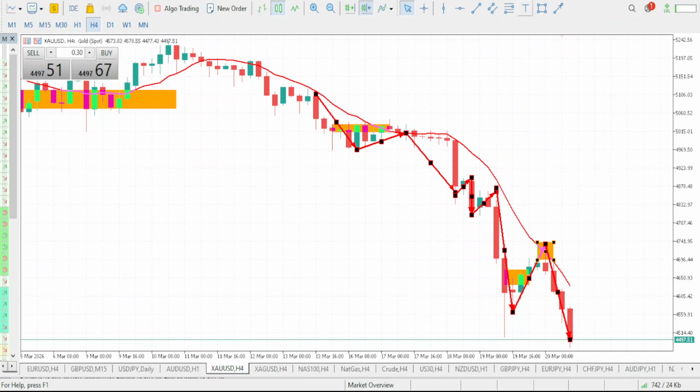So guys, with what market is doing right here, a lower high will most likely play out next. After the lower high, guess what will happen next? Another drop that will form a lower low. So guys, a bearish move is what we are going to be expecting on gold. So if you are not yet in the sell, make sure you go in for the sell. Now, as there's a possibility that there will be changes, if there's going to be any changes, I'll make sure I do the updates and let you guys know.